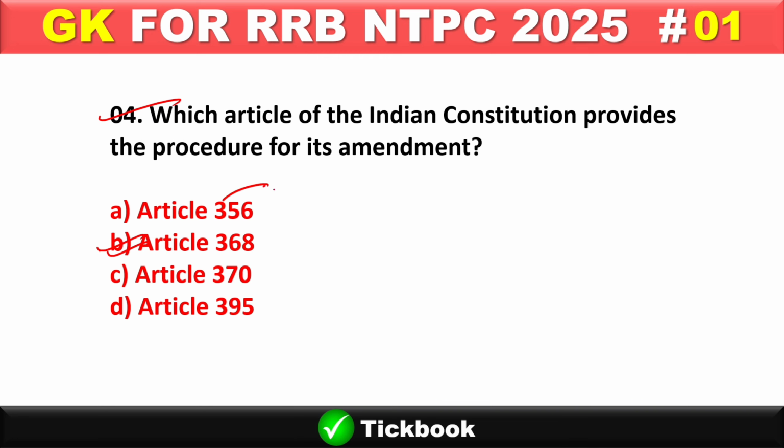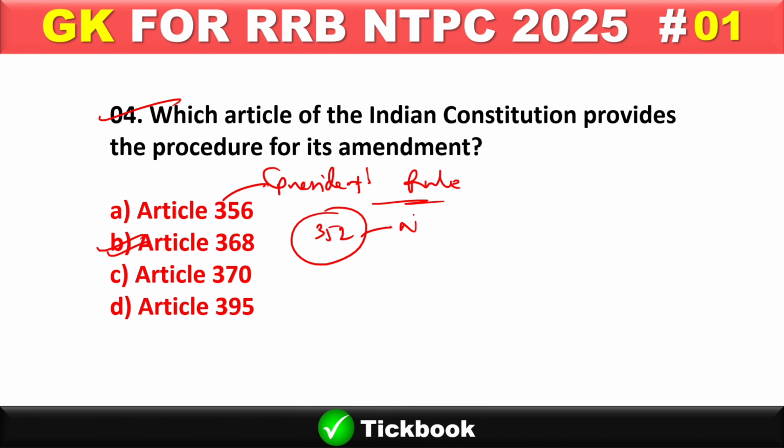Article 356 deals with the President rule in a state. And if I talk about the emergencies, Article 352 states that national emergency.